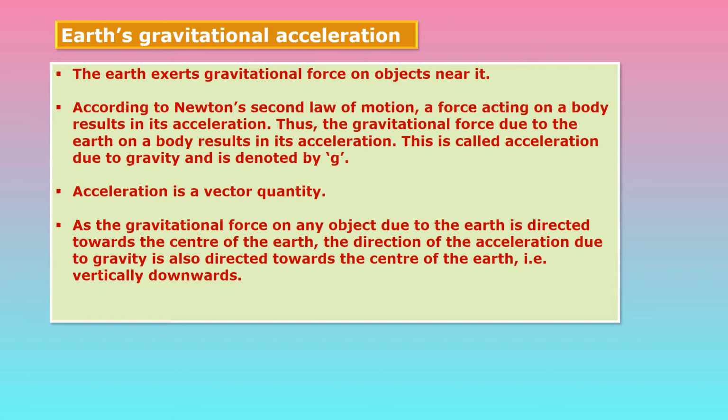So on every object there is a gravitational force directed towards the center of the earth, and from the center of the earth also, towards the object, there is a gravitational force, that is vertically downward.